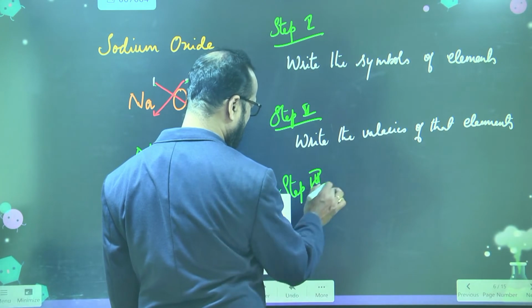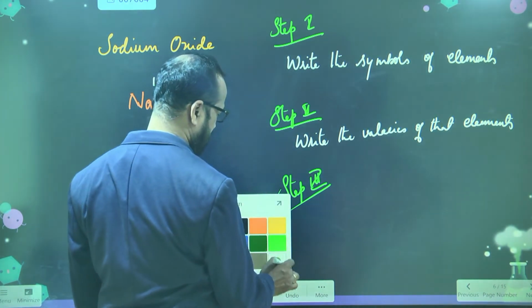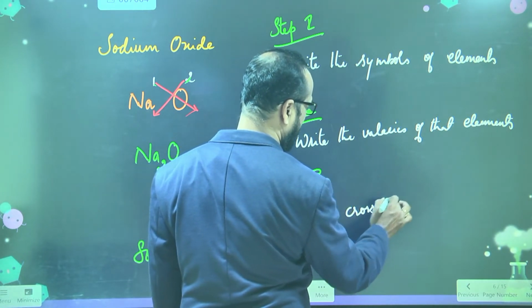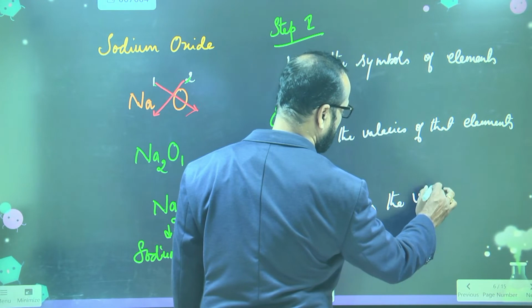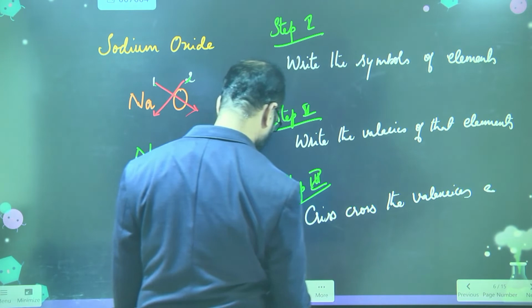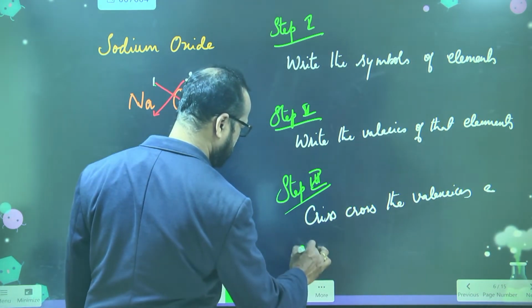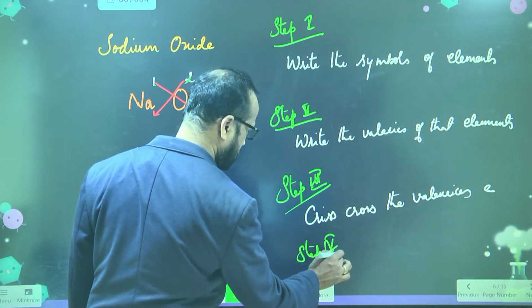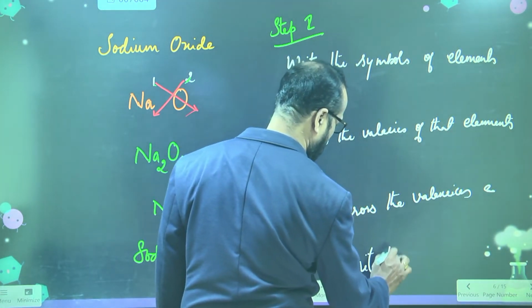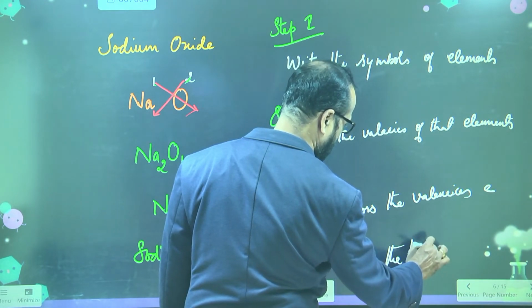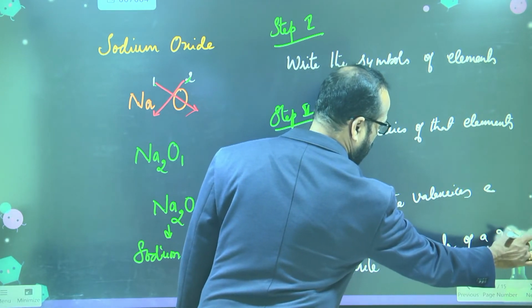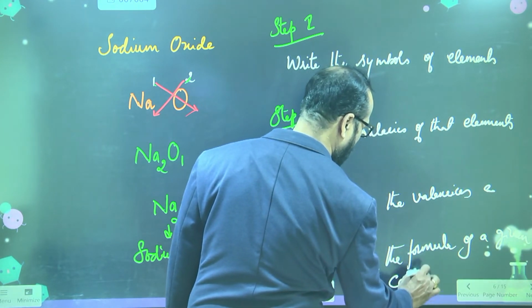Do you know what crisscross is? Exchanging. Crisscross the valencies. And step 4 is write the formula of the given compound.